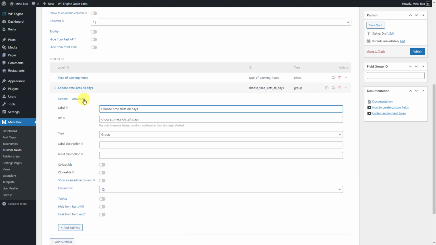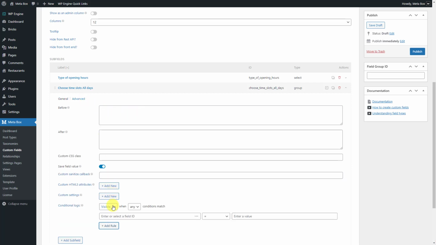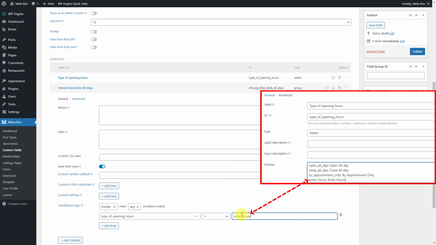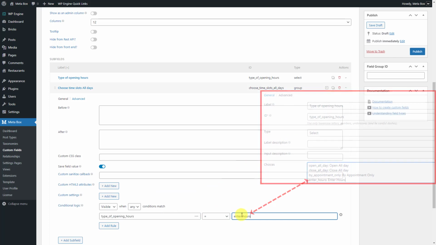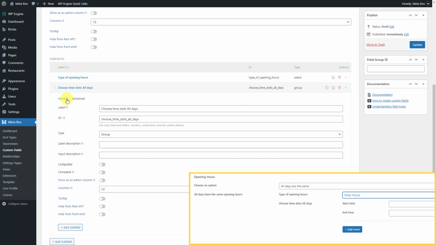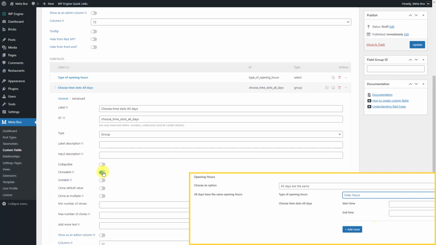In the Advanced tab, we have this ID for the type of opening hours field. And this is the value of the Enter Hours option. Since we allow users to add more than one time slot, this group should be set to be clonable.